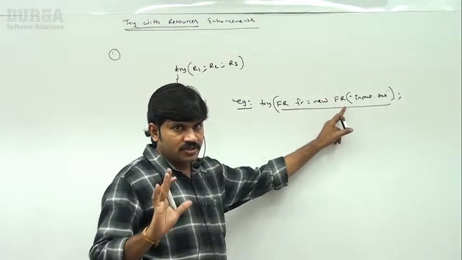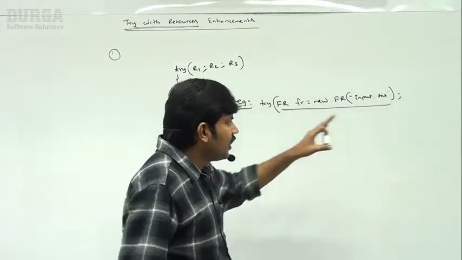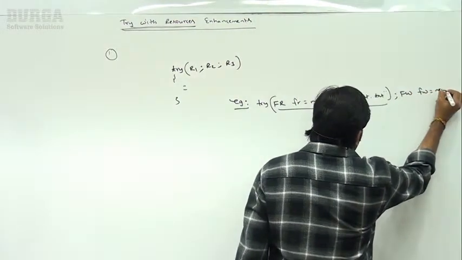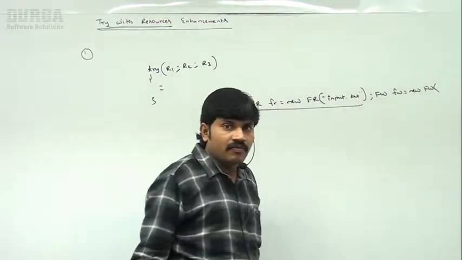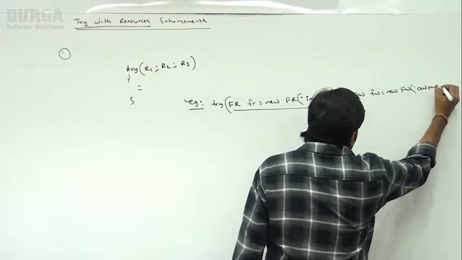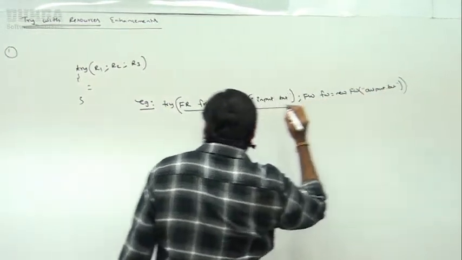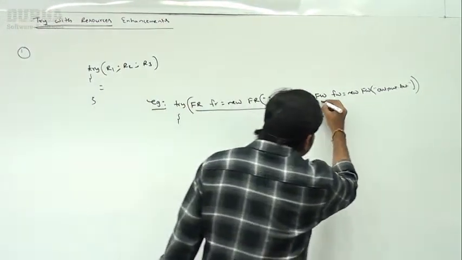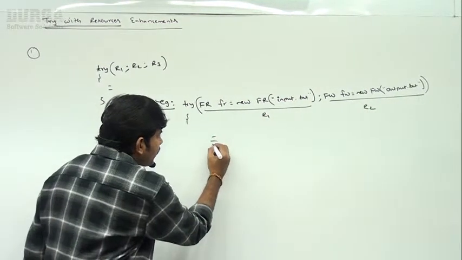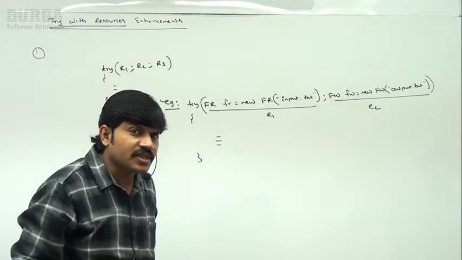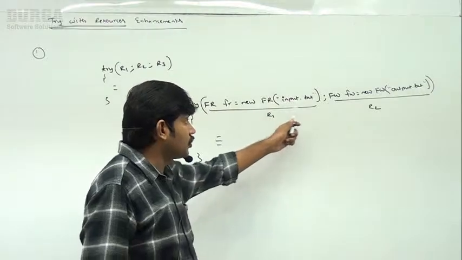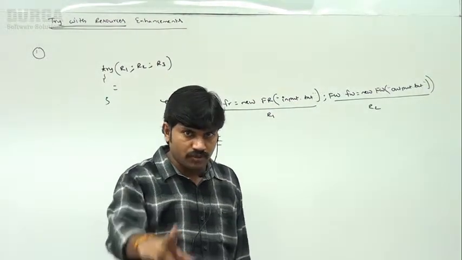Sir, the first resource is ready. Semicolon. What is the second resource? FileWriter fw is equal to new FileWriter of output.txt. Sir, this is the second resource. This one is the first resource and this is the second resource, right? Have you observed how many resources I took? Two resources I took. This is resource 1, and this is resource 2. Clear for all of you, right?